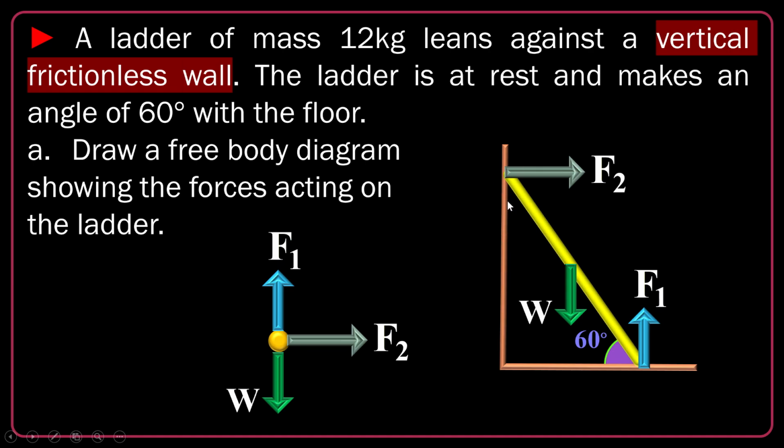The wall doesn't have any friction, so there is no vertical force on the ladder due to the wall, but F2 is horizontal and it's holding the ladder. And of course, it's pushing the ladder to the right, so the leftward force to cancel that is the friction due to the contact of the ladder with the floor, so it's Fs. Is Fs equal to F2? Yes, it is, because the system is at rest. Horizontal equilibrium will imply Fs to be equal to F2. This is the free body diagram.